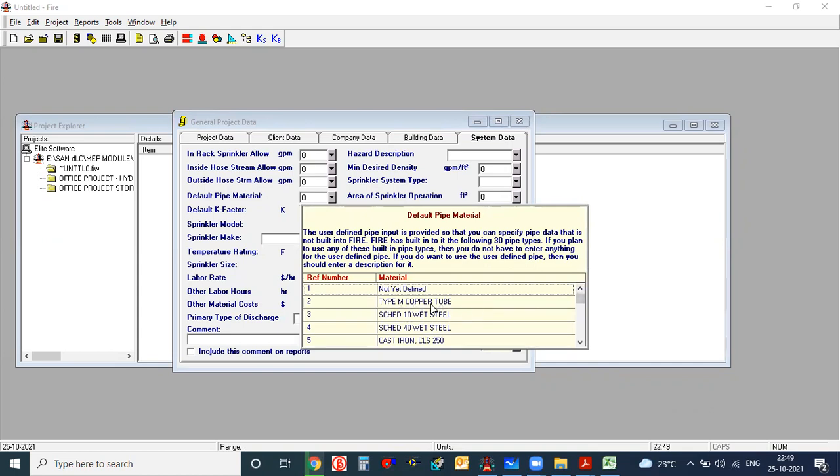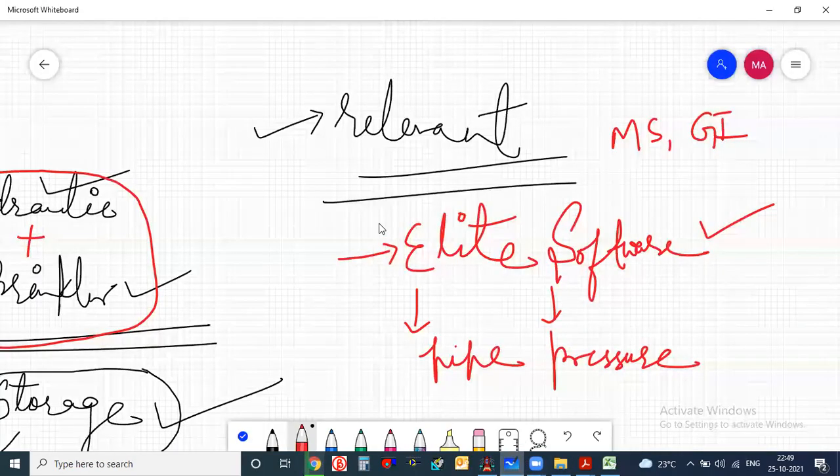Instead, they have given copper tube, schedule 10 wet, schedule 40 wet steel pipe. Cast iron they have given, carbon steel they have not given here. Or you can go with this one, I think: schedule 40 steel, dry or steel black. So maybe this will be your pipe, schedule 40 carbon steel dry. This one, steel black, 8 or 9. You have to remember this reference number. Then if you select this, the calculation will be done according to that pipe only.